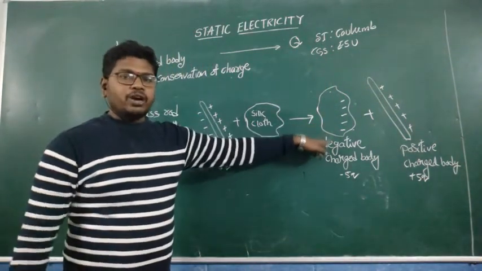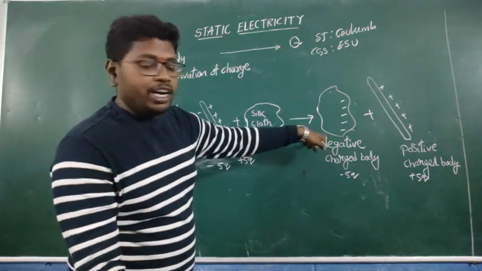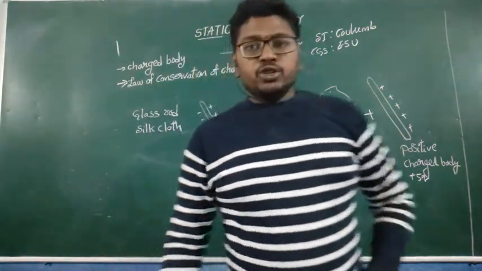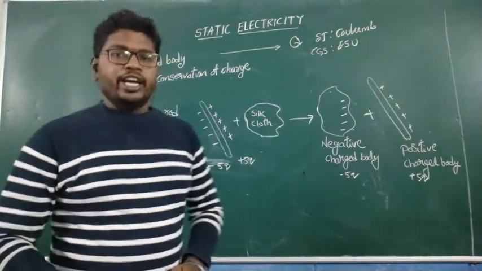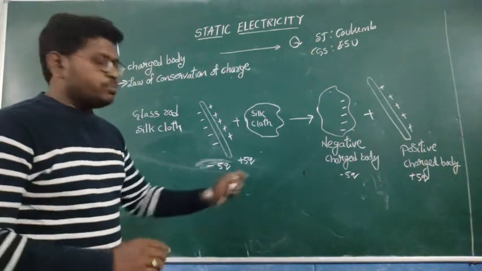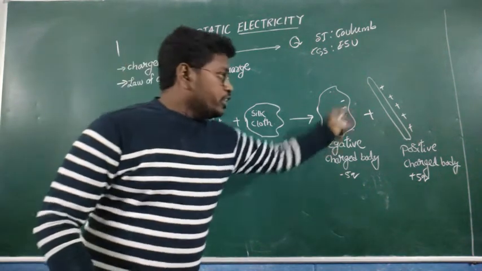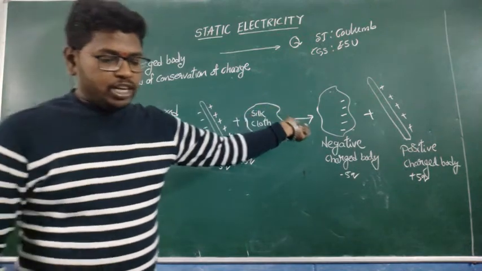The silk cloth acquires negative charge, so it is a negatively charged body. The glass rod loses negative charges and has only positive charge, so it is a positively charged body. Before rubbing and after rubbing, the sum of silk and glass rod contains the same number of charges.